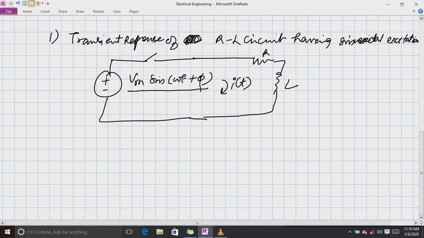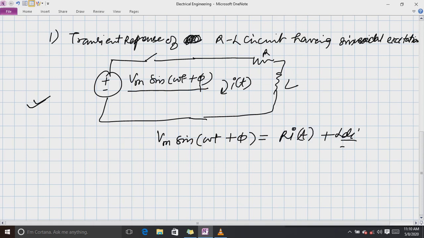So what is the first thing to be done? If we do it by the classical method, because in the Laplace transform method this circuit will become even more complex, we will see it in the classical method only. For its derivation we will write the KVL equation: Vm sin(omega t plus phi) equals R i(t) plus L di/dt.